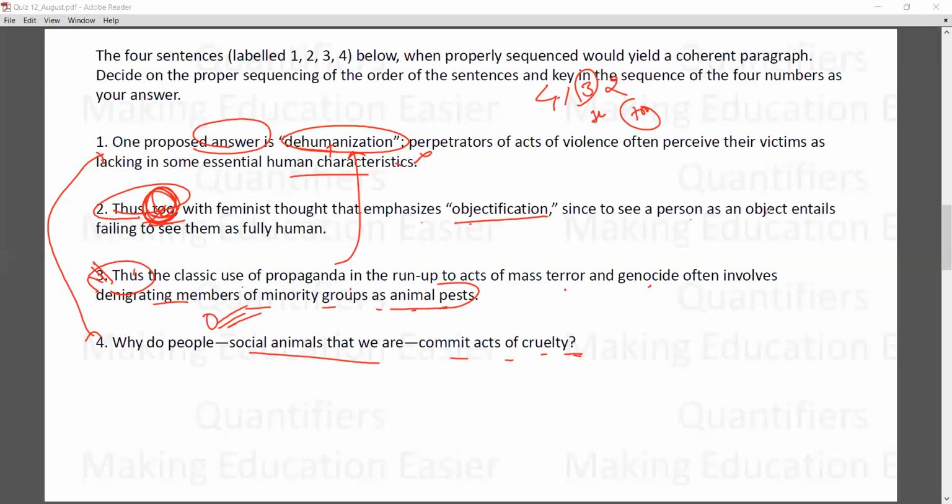Seeing a person as an object entails failing to see them as fully human. So again, one more example to prove the point. So that's the case: an easy-peasy para jumble, a must-do kind of thing.